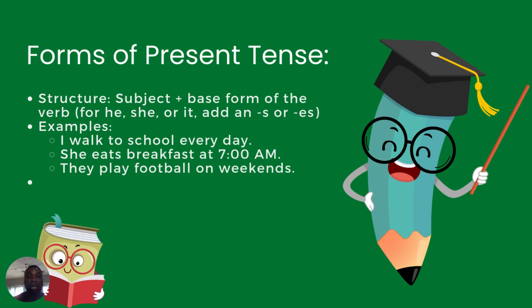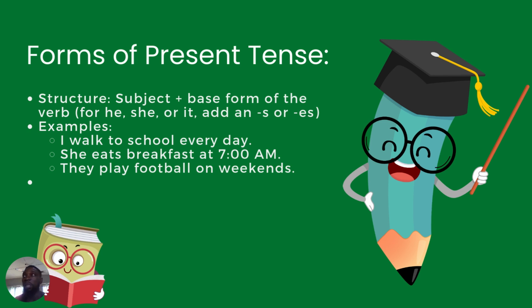Let's see from the structure, how do we know present tense in a sentence? Just like other tenses, present tense has its own structure, which consists of the subject and the base form of the verb. Those are the two basic ingredients of the simple present tense.